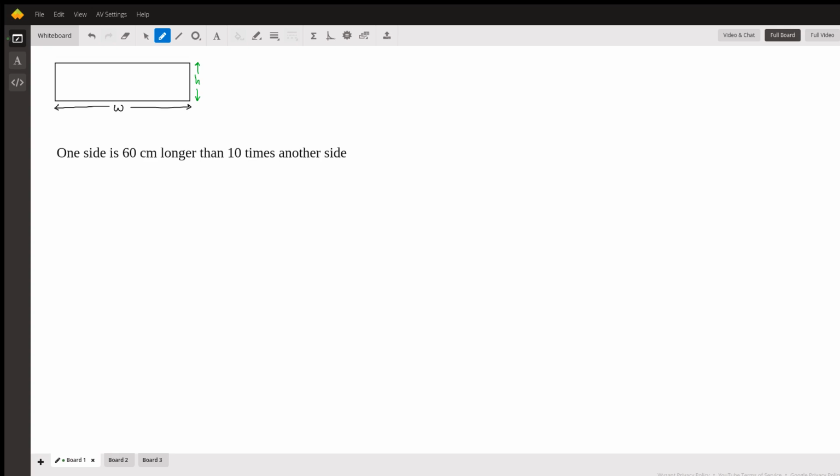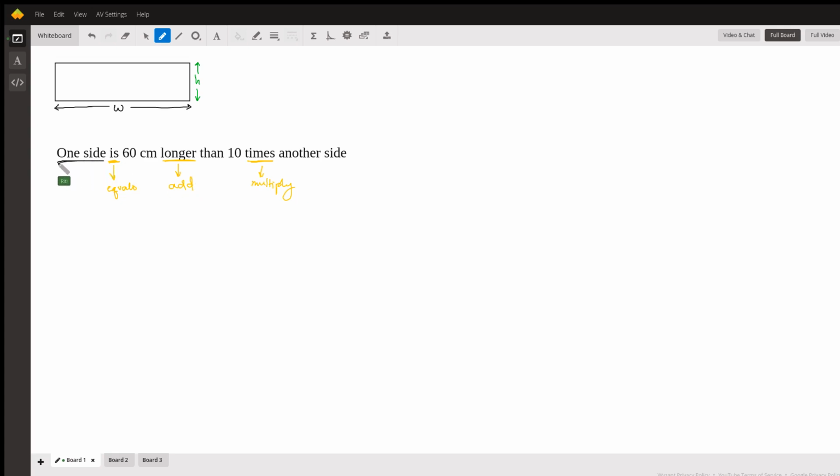One side is 60 centimeters longer than 10 times another side. This is actually some algebra disguised as English, so we have to do some translation. "Is" means equals. "Longer" means we have to add. And "times" means we have to multiply.